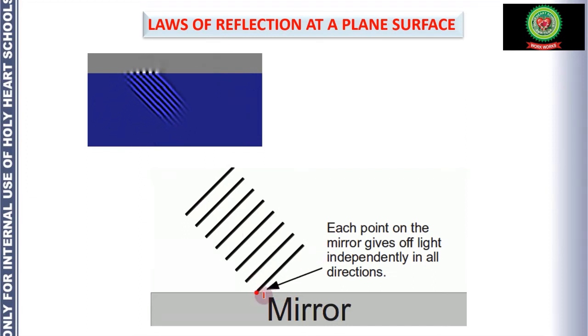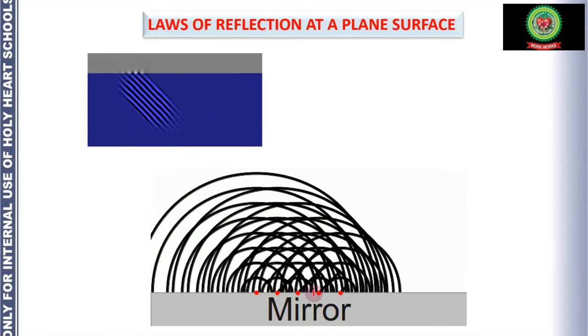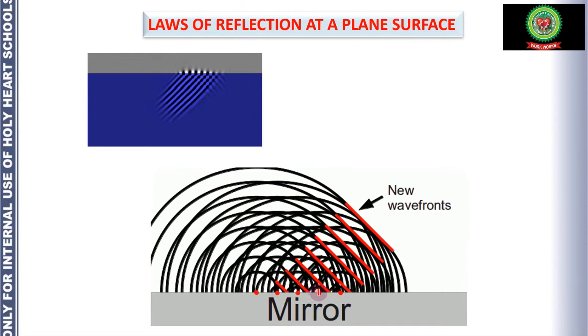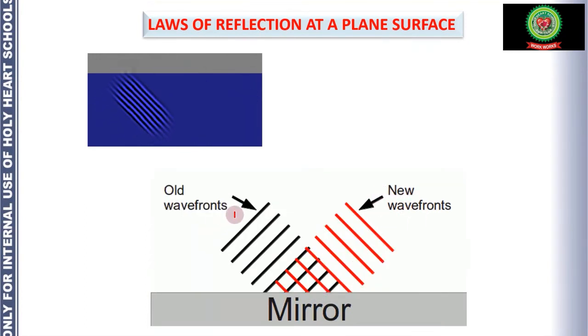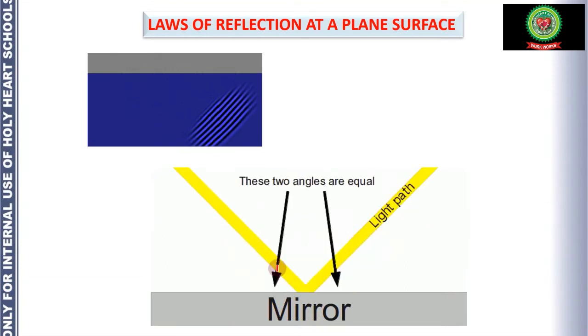Each point on the mirror gives off light independently in all directions. So you can see different points, and from these points the light waves are reflected back and we get new wavefronts. This is the old wavefront and this is the new wavefront, or we can say incident ray and reflected ray, and these two angles are also equal.